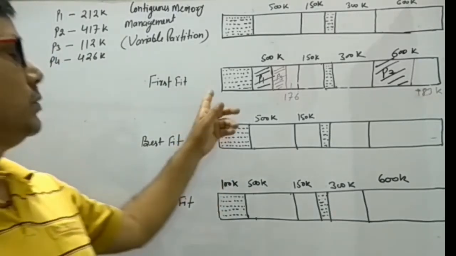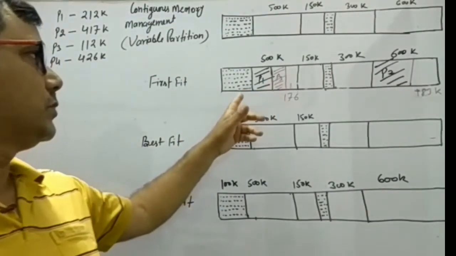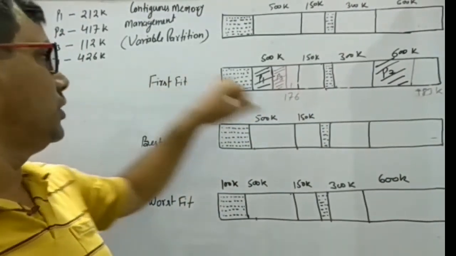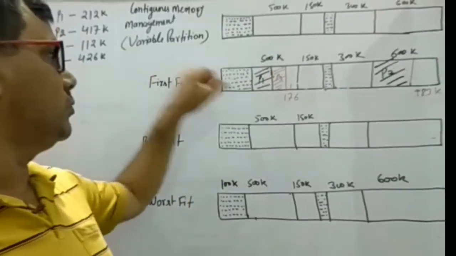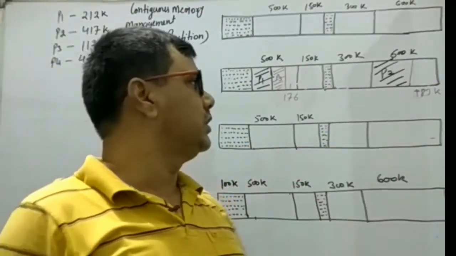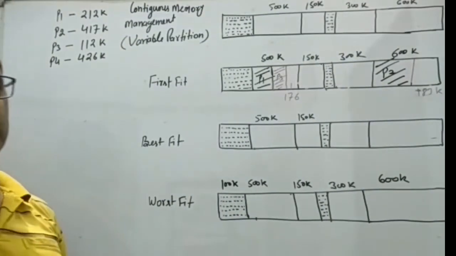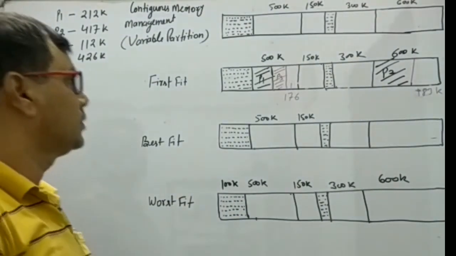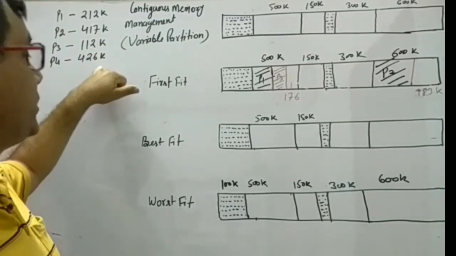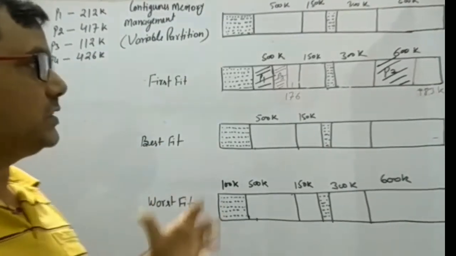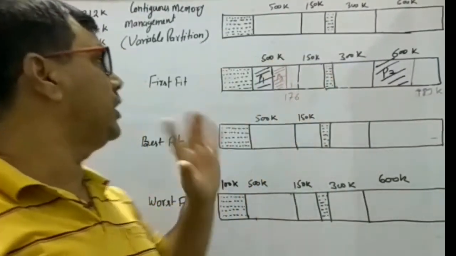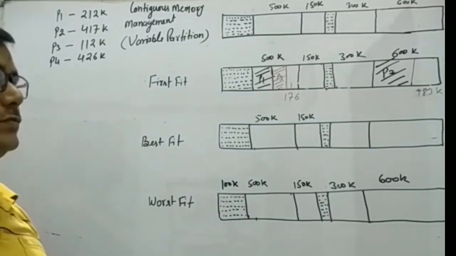Now it will search from the starting. Here the free space 176K cannot accommodate it, 150K cannot accommodate it, 300K cannot accommodate it, and 183K cannot accommodate it. Now look here, 426K is requesting, and how much size is available right now?